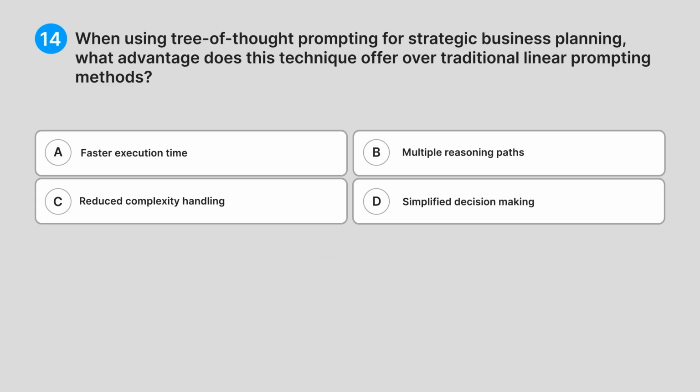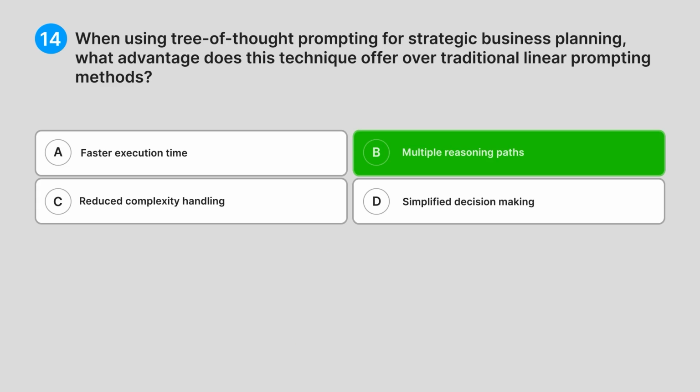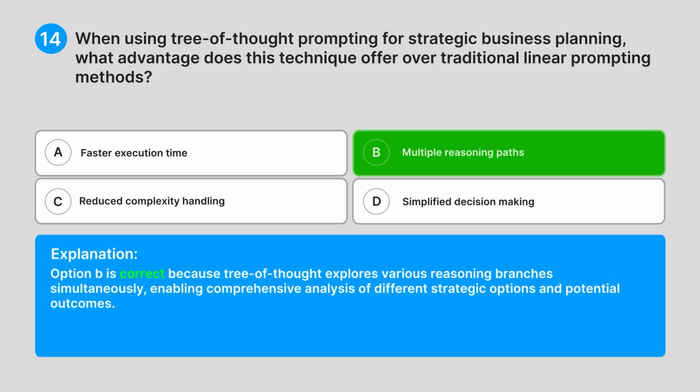Correct answer, B. Multiple reasoning paths. Explanation. Option B is correct because tree of thought explores various reasoning branches simultaneously, enabling comprehensive analysis of different strategic options and potential outcomes.